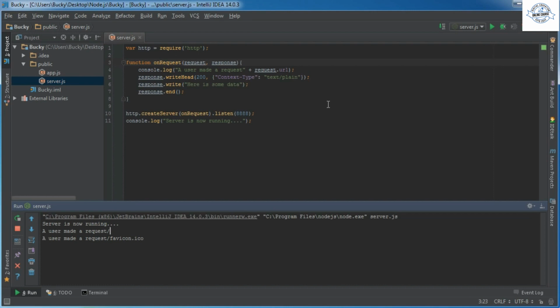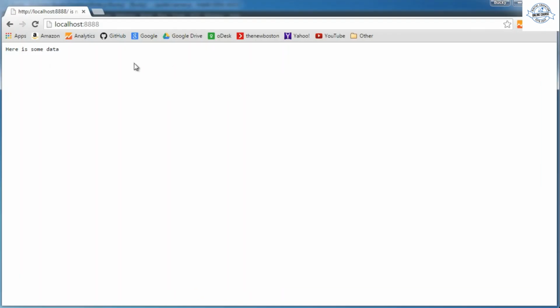Whenever a user from wherever they are tries to connect to your server, what your browser does is first send a request for whatever page they were looking for, in this case just the home page, and it also makes another request behind the scenes for the favicon. In other words, this little icon right here. You see the New Boston is a little red square with an arrow, and GitHub is a little black cat or whatever.